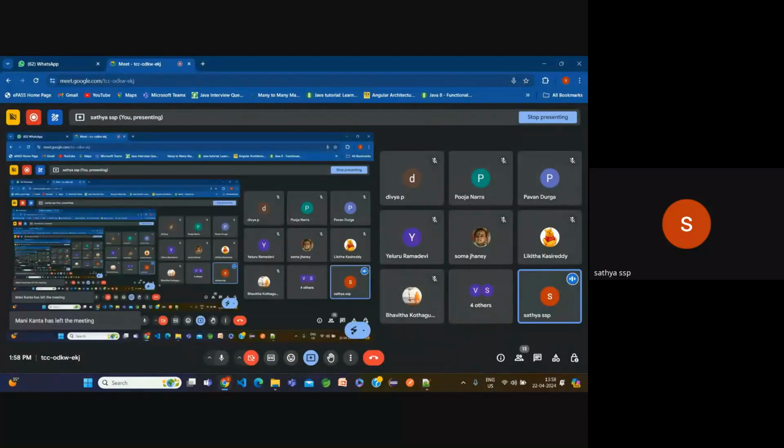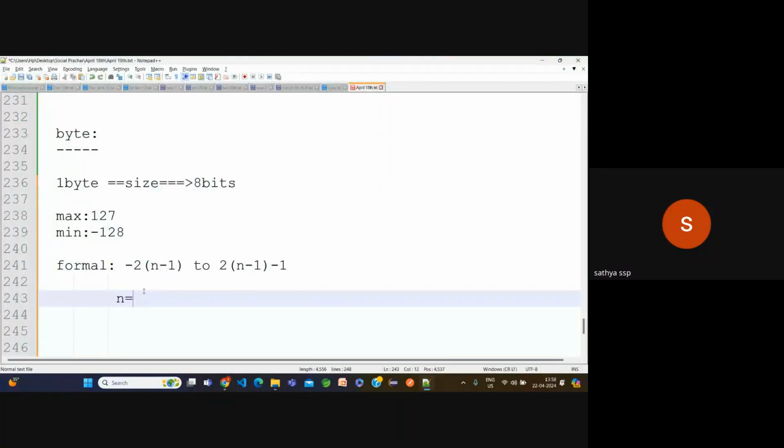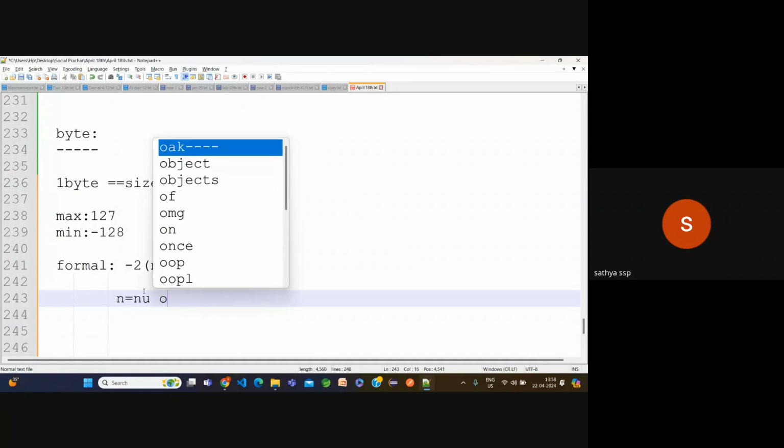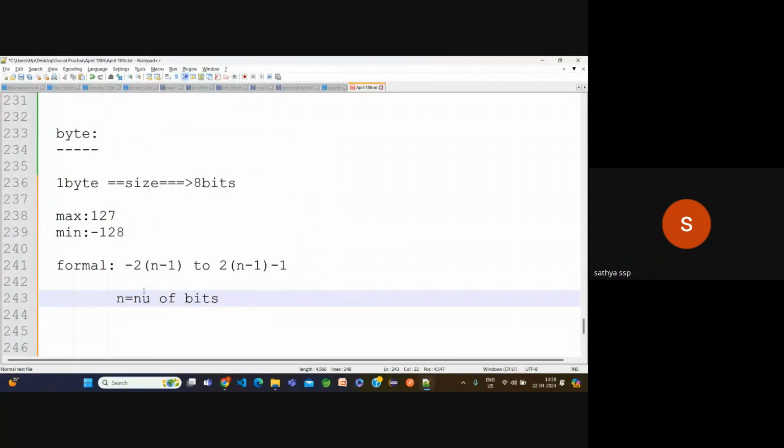What does n mean? Observe carefully here. N in the sense of the number of bits. Now 2 power n minus 1, this is 8 minus 1, 7. So 2 power 7 is 128, and 128 minus 1 is 127. See here, now this value is 128, and minus 1, again 127.